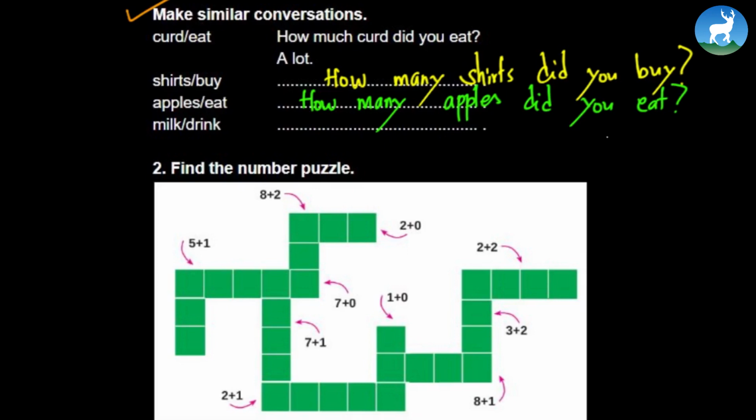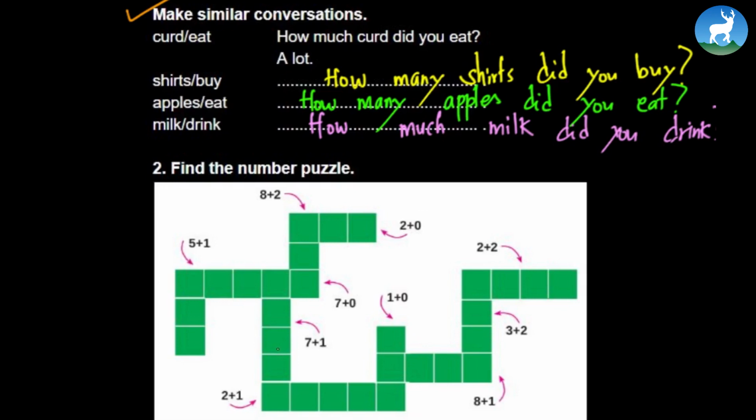It's many, so let's go with some uncountable noun. Milk. How much milk did you drink? And you can say a bottle or maybe 2 cups or a cup of milk, a glass of milk, something like that.